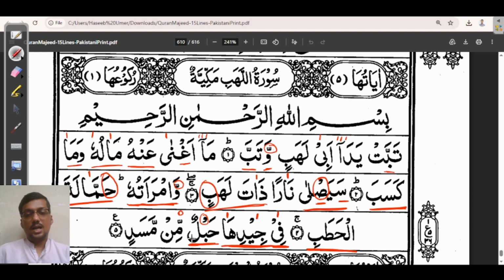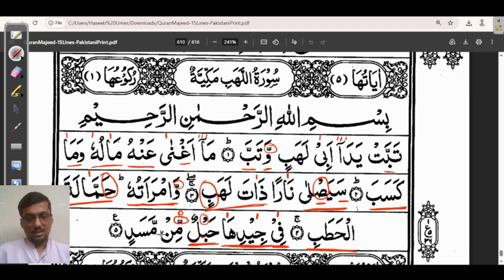Hablun. If you focus here, I am doing a gunna on letter mim. Why? Because mim comes here with a shadda sign. It means it's a mandatory gunna, and we have to do it for two counts. Hablun, hablun.